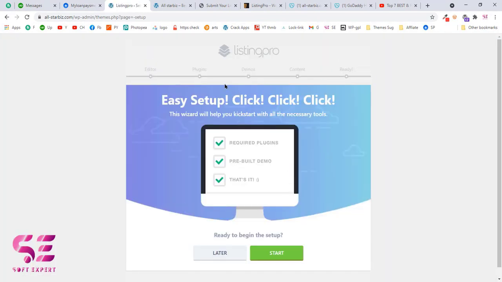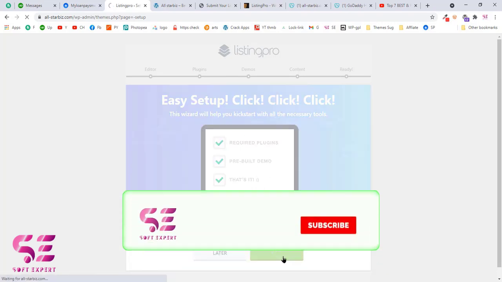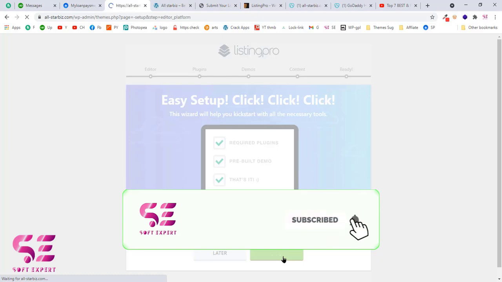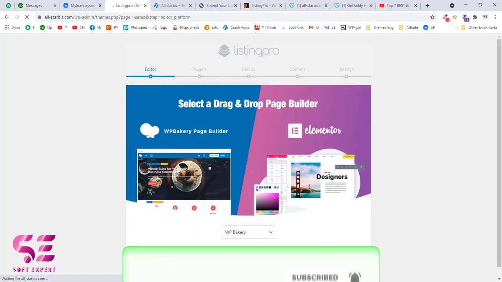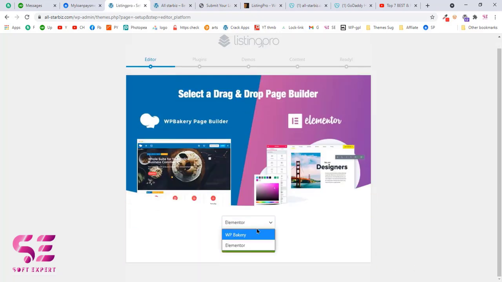After activating the theme, you will get this screen. This is the startup screen, and then you can click on Start. And here we will choose our page builder. In this case, I'll choose Elementor. If you want, you can choose WP Bakery as well. So I'll choose Elementor and click Next.